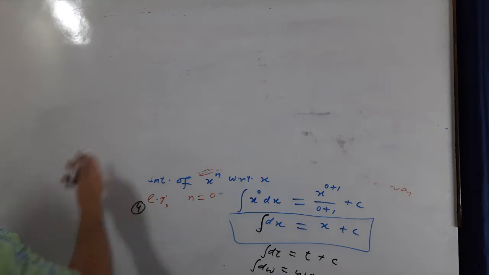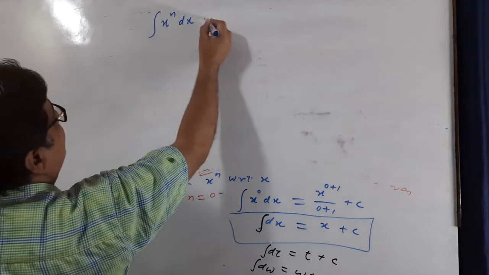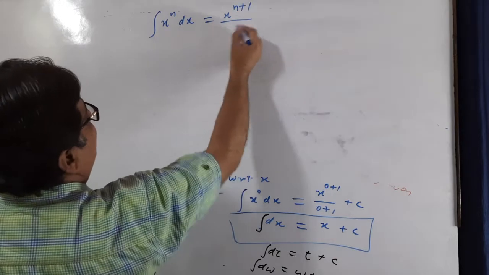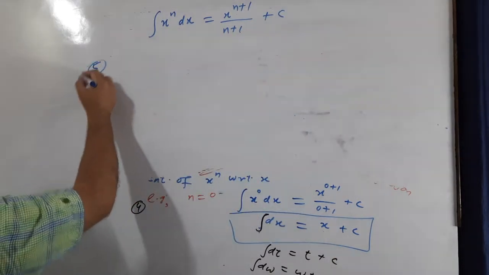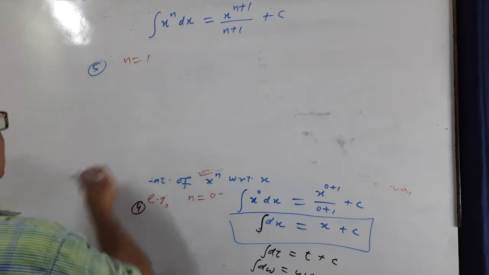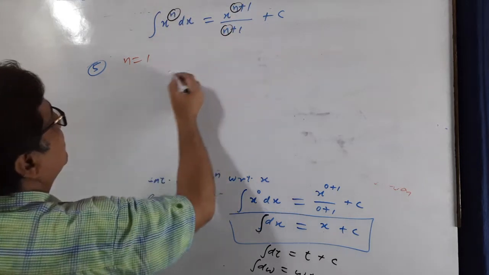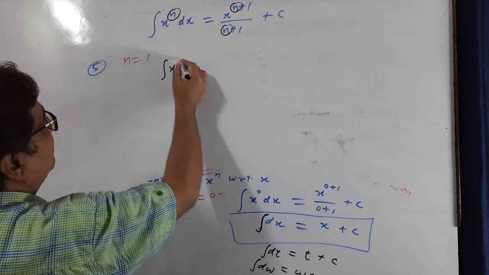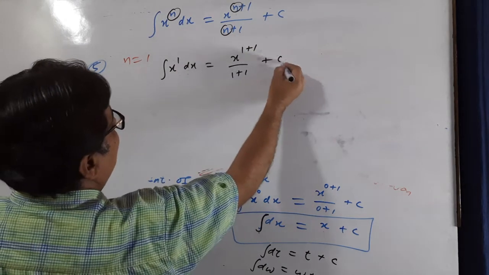Now see, this is our main formula, x raised power n dx. Integration is x raised power n plus 1 upon n plus 1 plus c. Now see step number 5. If we put n is equal to 1. Now put 1 here, here and here. So you will see x raised power 1 dx 1 plus 1 upon 1 plus 1 plus c.